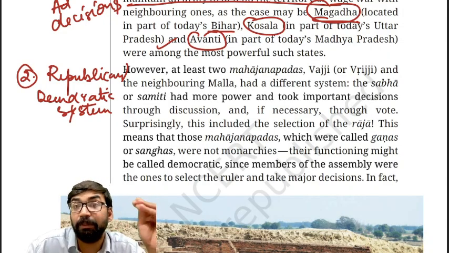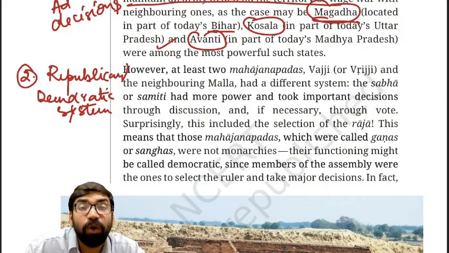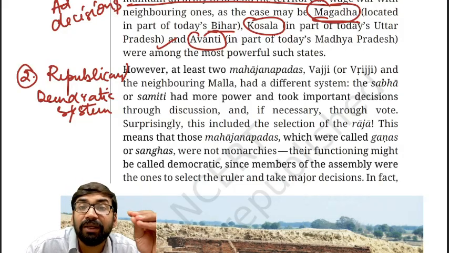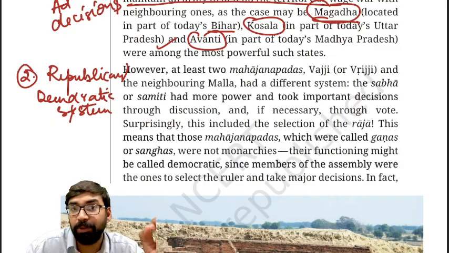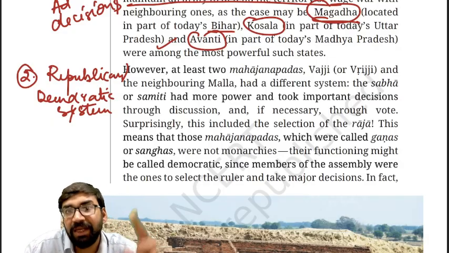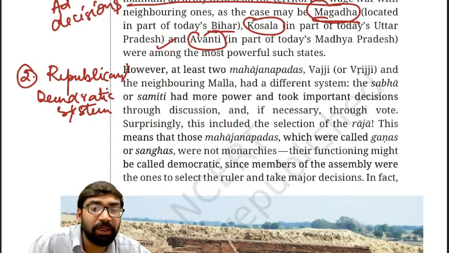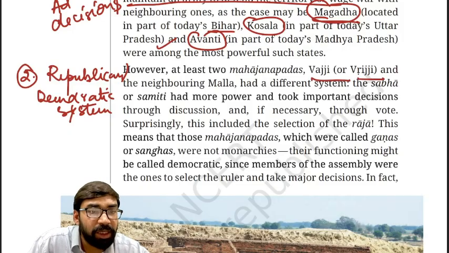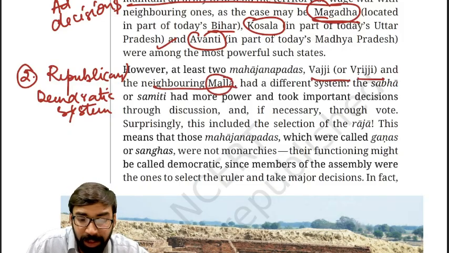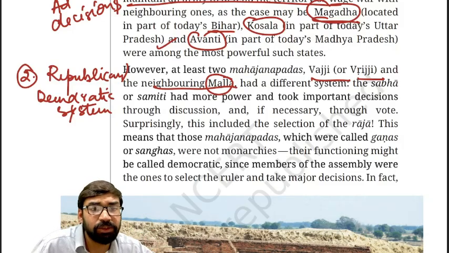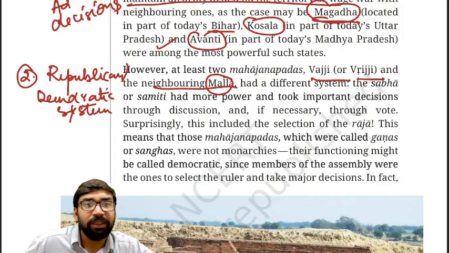Hereditary position is there. But in a republic, the head of state, like the prime minister or president, is elected. Clear? That is called a republic. So present day India is a republican country because our head of state, the President of India, is elected. Clear? So remember this. There were various republican kingdoms like Vajji or Vriji. Then Malla was also a republican kingdom. Clear? Okay. What were their political characteristics?